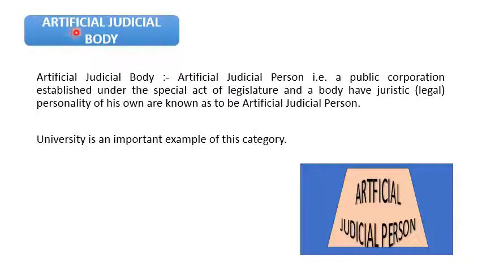The next is the artificial judicial person. An artificial judicial person is a public corporation established under a special act of the legislature, a body having a jurisdiction. It means that those having a legal personality of their own are known as artificial judicial persons. It is legal in nature. Examples are a university, which is an artificial person, or the Reserve Bank of India. It comes as an artificial judicial person, right?